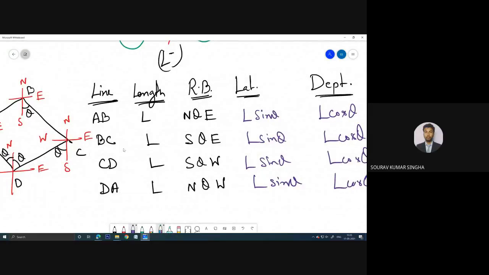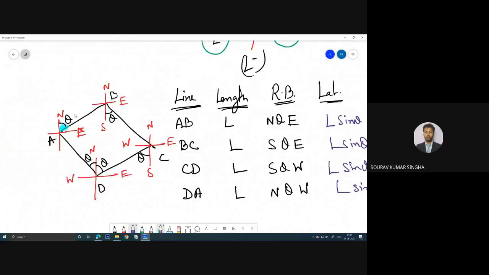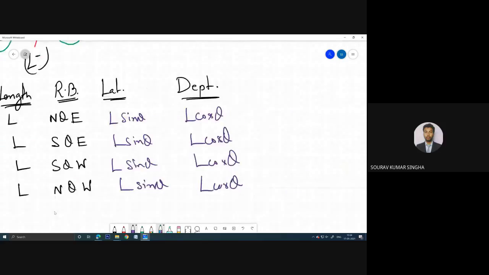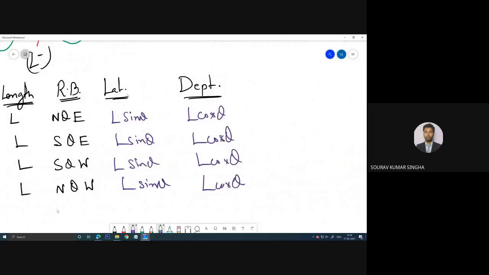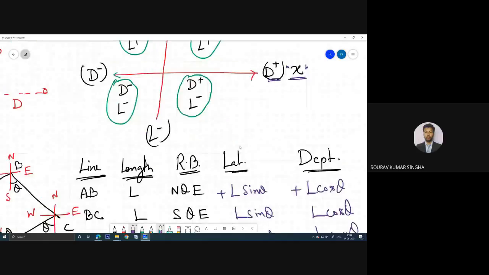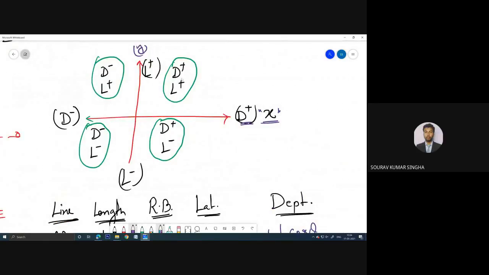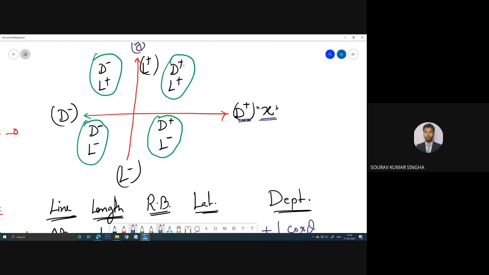So line AB is in which quadrant? It is in the first quadrant. So the symbols we need to provide over here, both are positive. It is similar to this table. From this table, how we write plus plus and plus minus, we just need to copy that. Here you can see in the first quadrant, the latitude and departure both are plus.